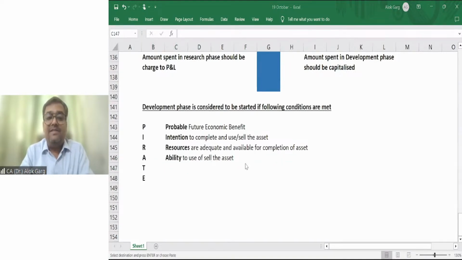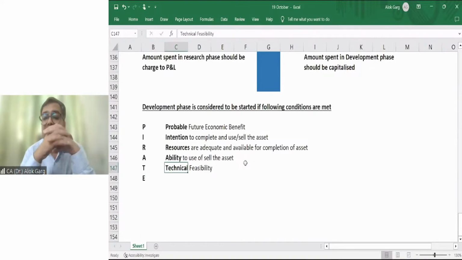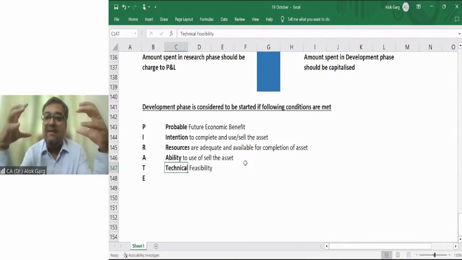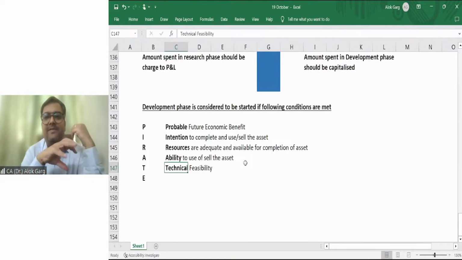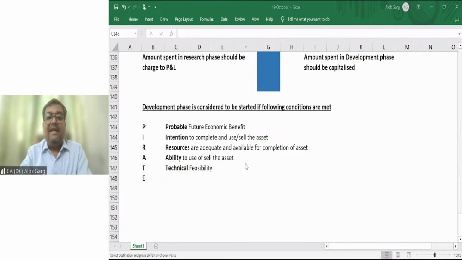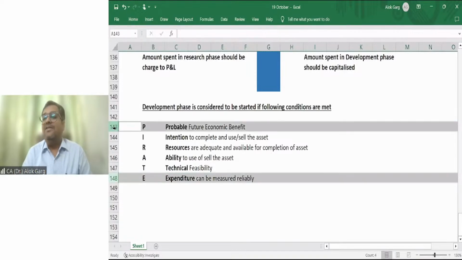T stands for technical feasibility. Normally what happens in these kinds of projects, the company prepares a technical feasibility document. Let's say I'm expensing 100 crores: in how much time will I be able to earn the revenue? How many doses of vaccine will be sold? What is the target customer? So there is a technical feasibility which needs to be assessed, whether this project will be viable or not. E stands for expenditure can be measured reliably. If I talk about this P and E, it is a simple condition. Future economic benefits should be probable and cost can be measured reliably for measurement of any asset.